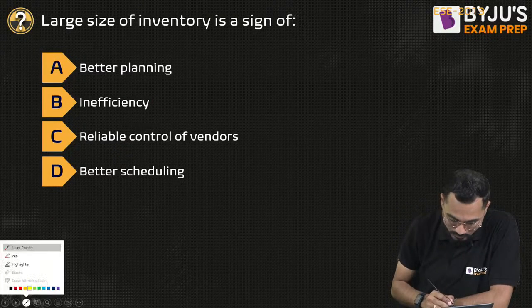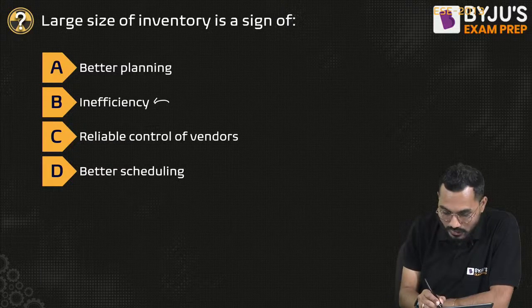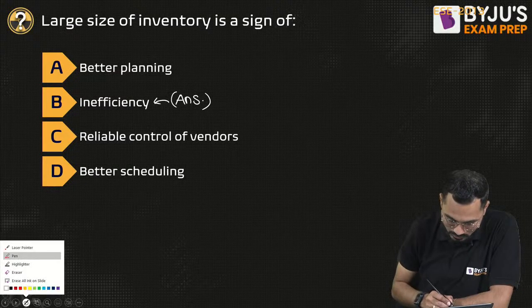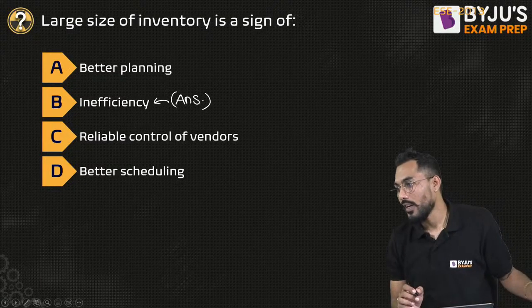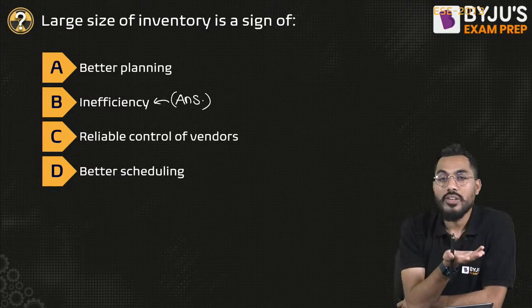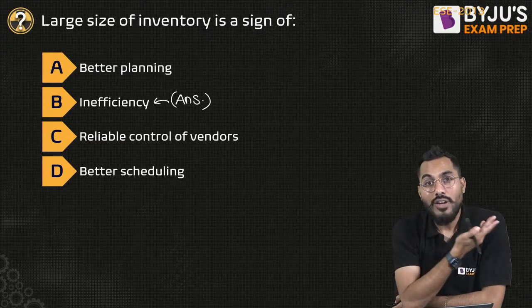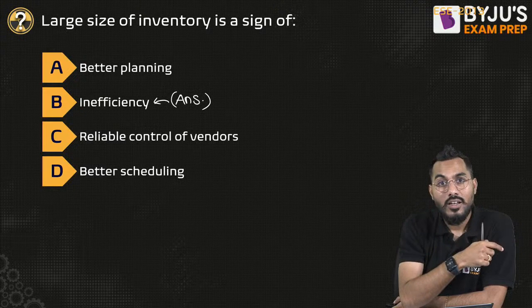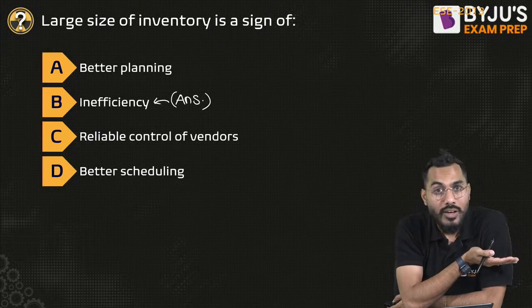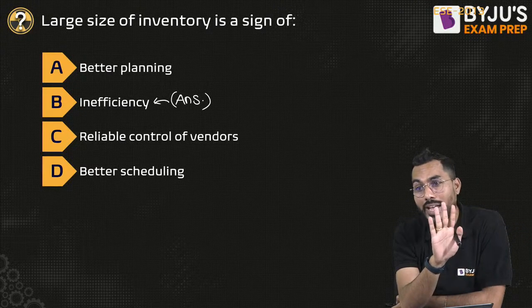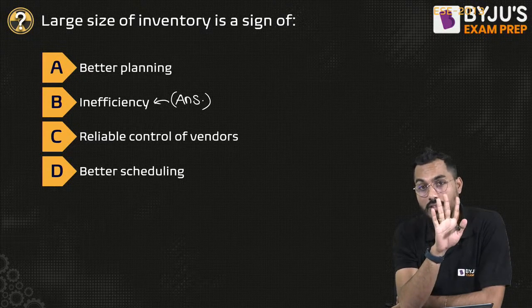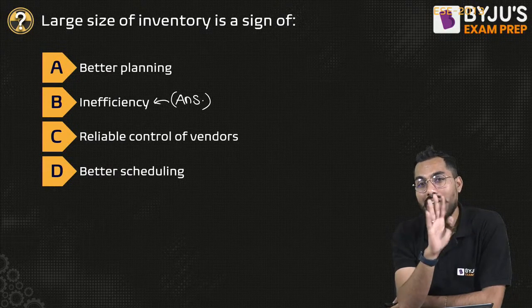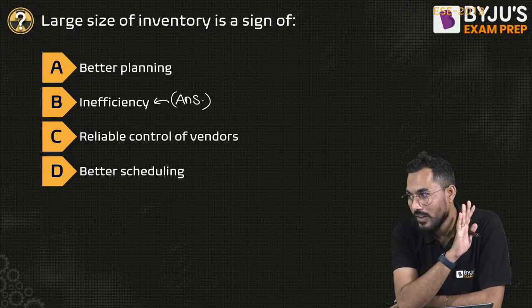No doubt in it. I think you are understanding this. B is my answer. Is it okay? Yes, because I am not efficient. Whenever I am storing inventory, that means it is a cost. I have to put money into that, and why should I waste that valuable money? So inventory should be as minimal as possible, and that indicates better planning. The inventory of large size is inefficient. Kiran, Tarkarji? Correct.